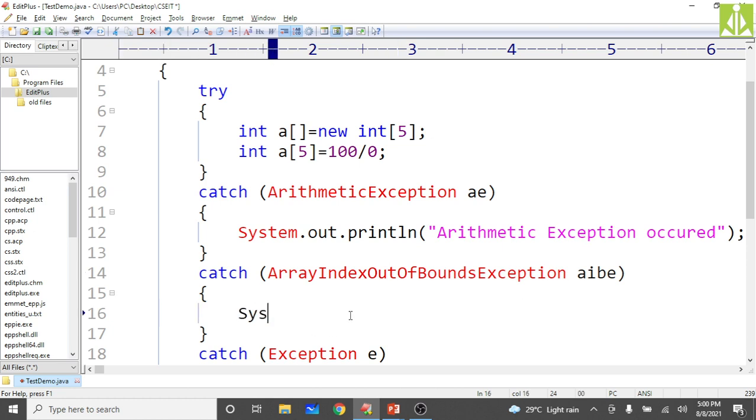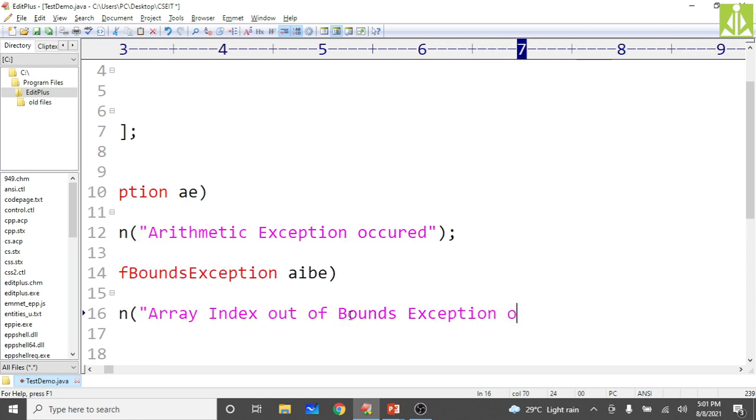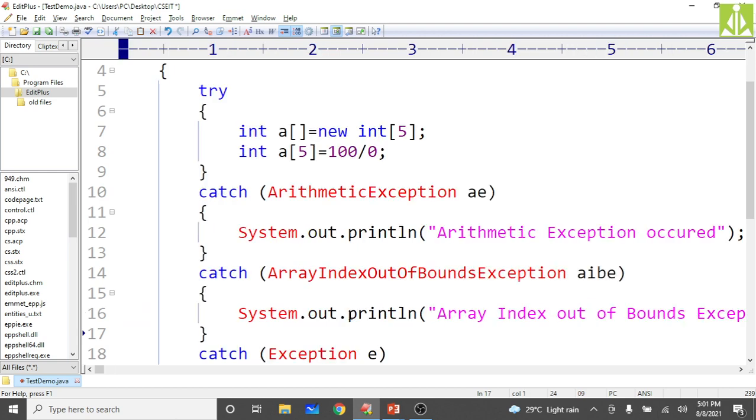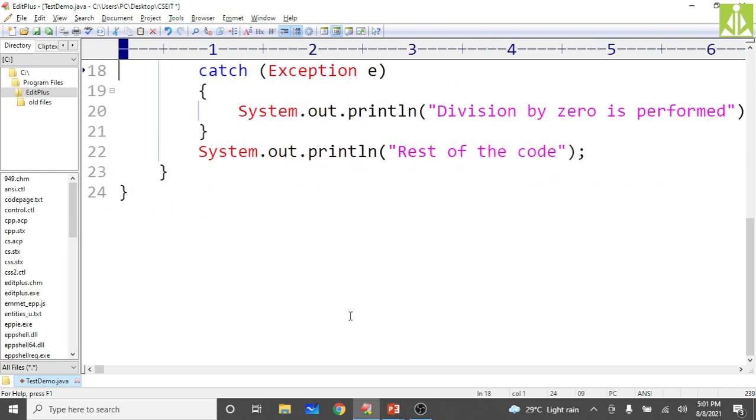Then System.out.println of, this is array index out of bounds exception occurred. Okay, so then lastly the parent class exception.